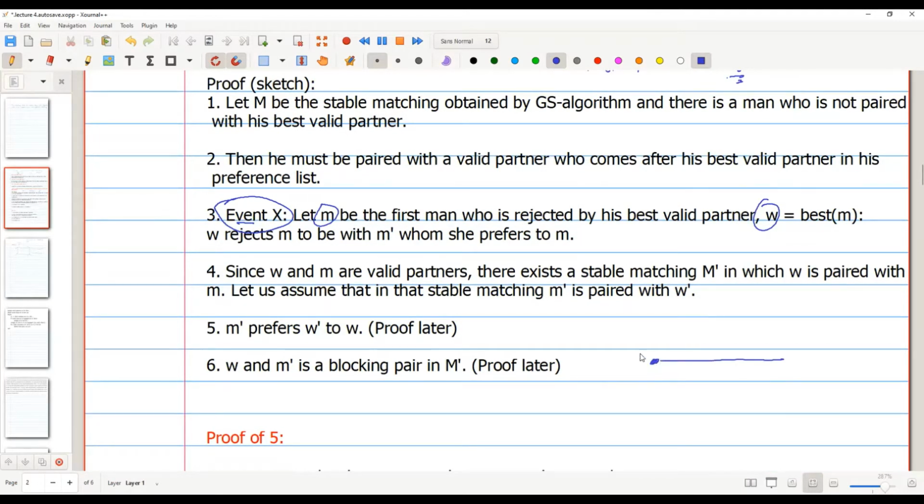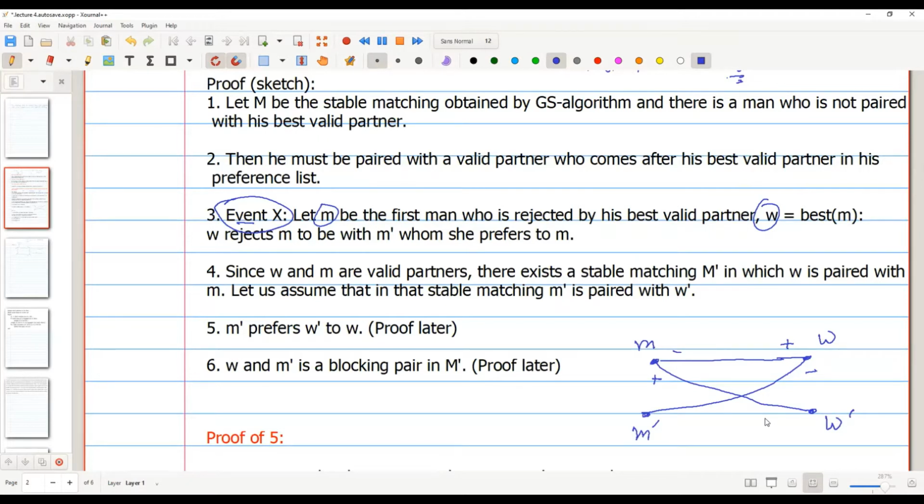Suppose M is there, and W is his best valid partner, and M proposed to W, and W rejected M. So that means W will get matched with someone better than M. That we know from the Gale-Shapley algorithm. And since M is rejected by W, M is matched with someone worse than W, suppose W prime.